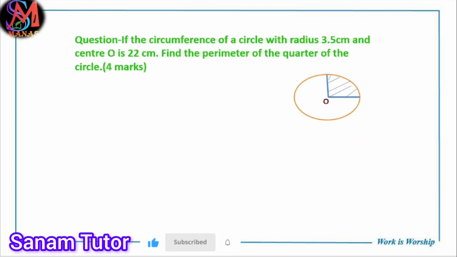Next question number 2: if the circumference of the circle with radius is given, r equals given, and center O, is equal to 22, meaning circumference is given and radius is given, then find the perimeter of the quarter. Tell me what is perimeter? Perimeter means total length of the boundary.